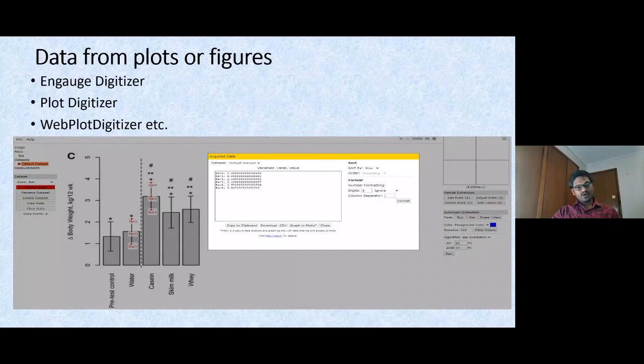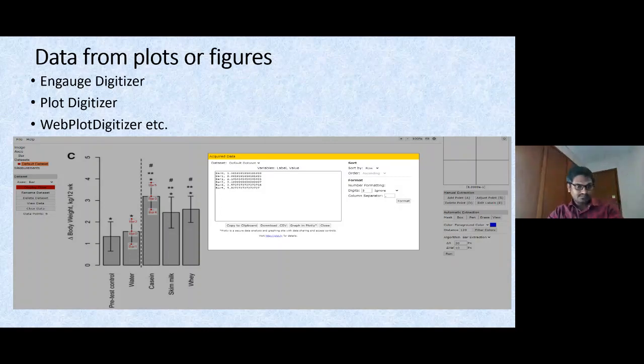So, data from plots or figures. As I mentioned, there is some software: Engauge Digitizer, Plot Digitizer, and next, Web Plot Digitizer. Here it is, I'm showing Web Plot Digitizer. This is a sample that I have taken after conducting this process.